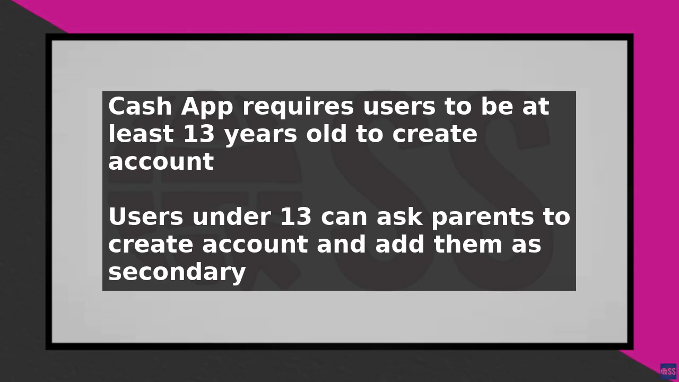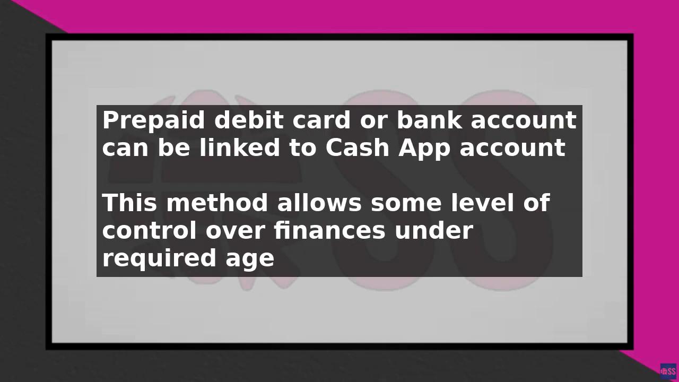First, consider asking a parent or guardian to create a Cash App account on your behalf. This way, they can manage the account and add you as a secondary user, allowing you to receive and send money with their permission. Another option is to use a prepaid debit card or a bank account in your name, which can be linked to a Cash App account created by a parent or guardian. This method allows you to have some level of control over your finances while still being under the required age.